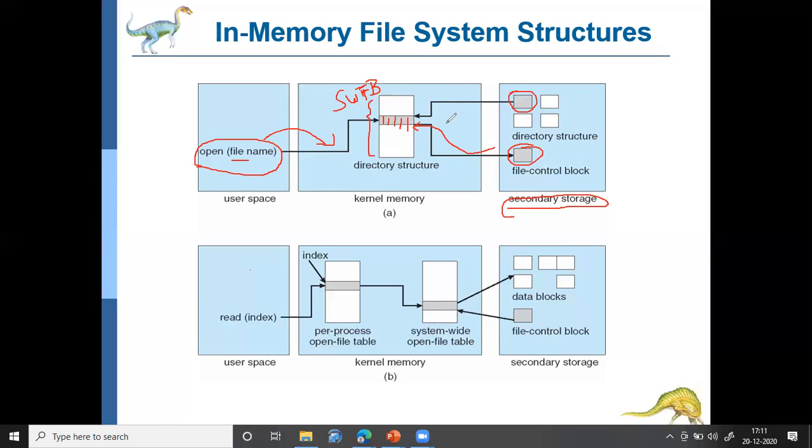If it is not already opened, then the operating system will give an instruction to the hard disk controller to check the particular file, and then it will locate the file control block of that particular file, and that file control block will be loaded into the system wide open file table. Okay, so this is how the open operation works. Coming to the read operation.